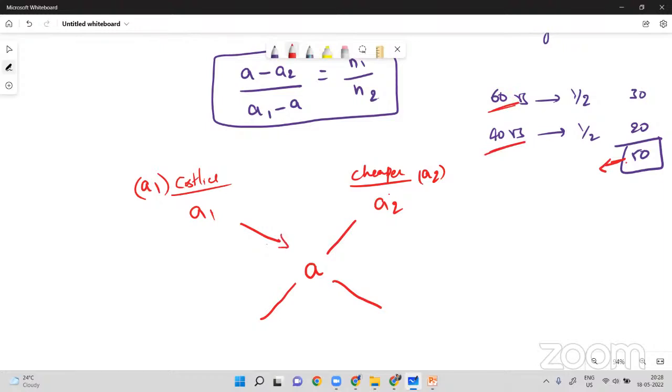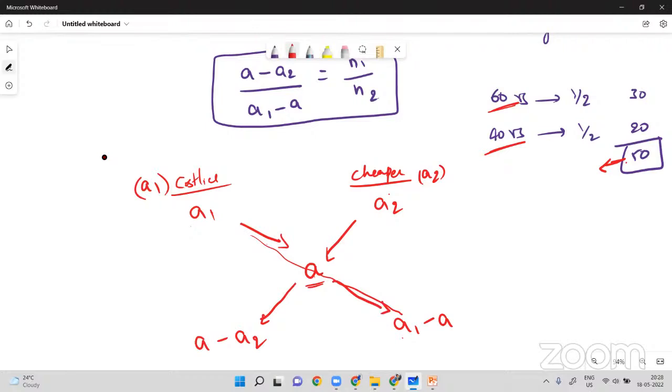So you should always do it in a cross way. a1 minus a, and of course a2, the cheaper one, is less than average, so that's the reason a minus a2. So this is also cross only. Hope it's clear. Costlier item price is a1, cheaper item price is a2, so a1 and a2 are indirectly the averages only. Overall average is a. Average is less than the costlier item, that's the reason I wrote a1 minus a. But the cheaper item is less than average, that's the reason it is a minus a2.